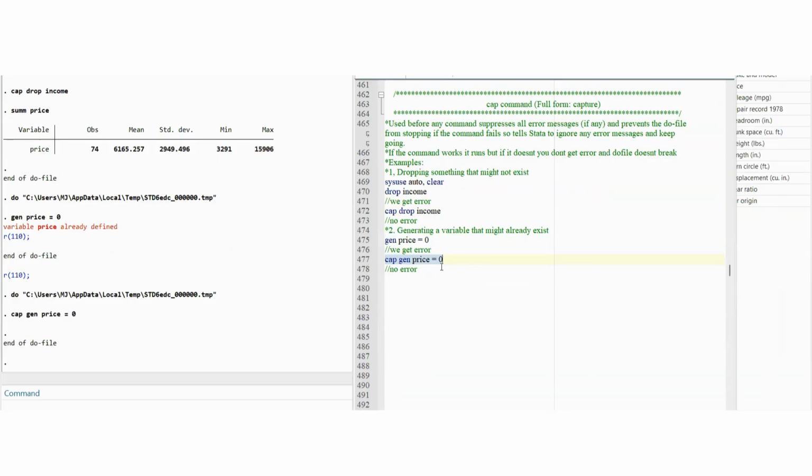So when we use the cap command before any command, even if there is an error, the do file will not break. Any commands that you selected after that in the do file will run as is. But if you hadn't written cap and there was an error, the do file would break, and any commands after that that you had selected in the do file won't run.